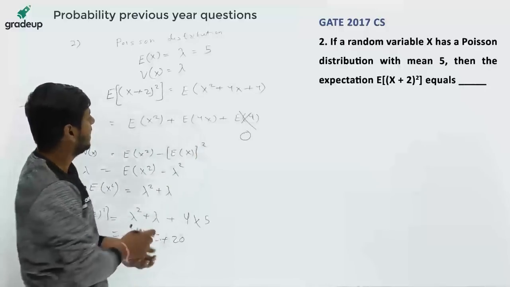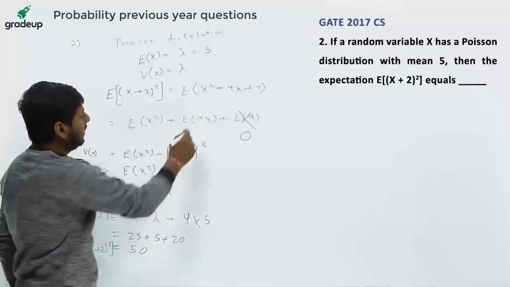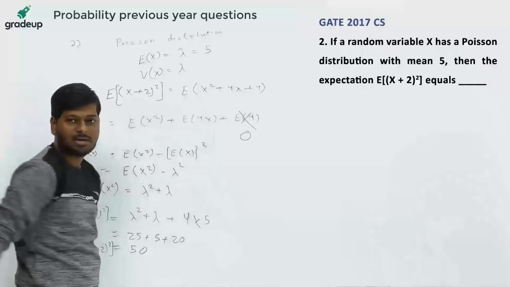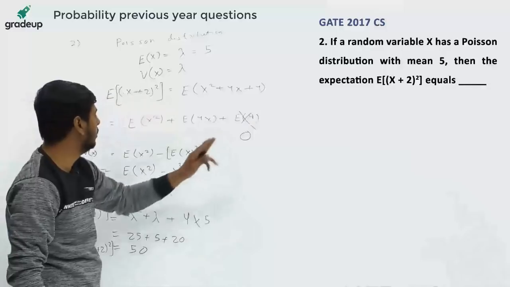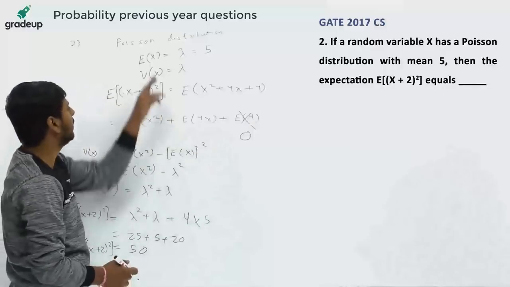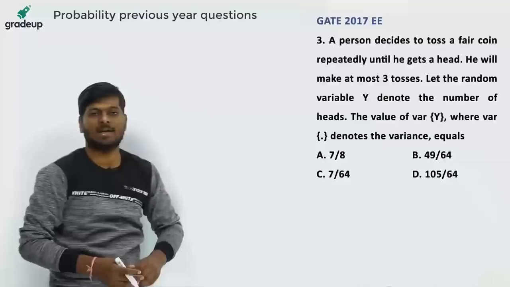First property is, if a constant is multiplied with a random variable and we have to find the mean, then this constant can come outside the mean. And second property is, the mean of a constant is always equal to 0. And the properties of Poisson distribution I have already told you in the previous lectures. Let's see the third question.